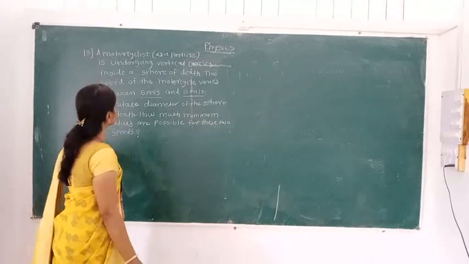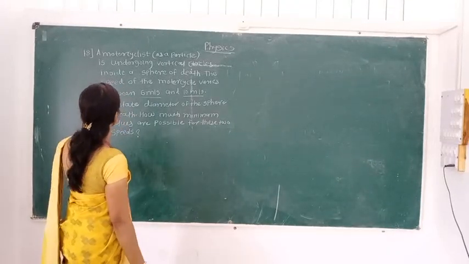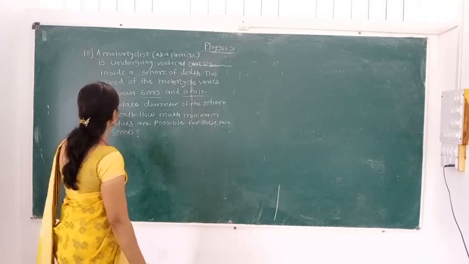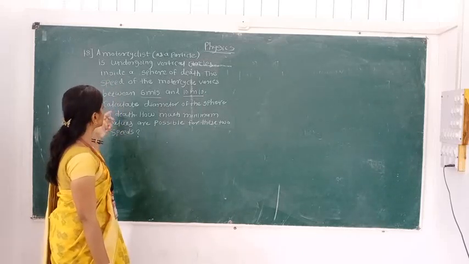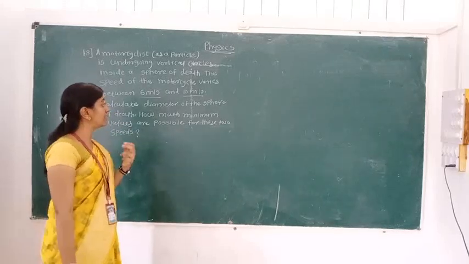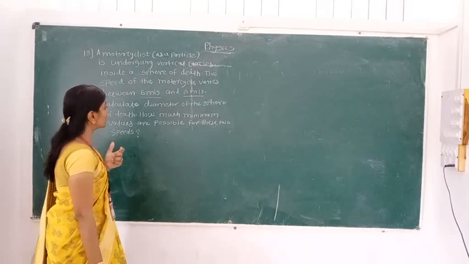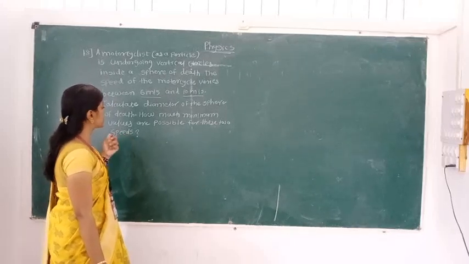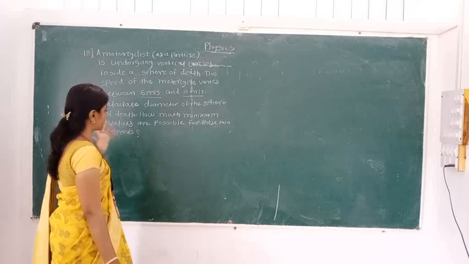A motorcyclist, as a particle, is undergoing vertical circles inside a sphere of death. The speed of the motorcycle varies between 6 meters per second and 10 meters per second. Calculate the diameter of the sphere of death. What are the minimum possible values for these two speeds?